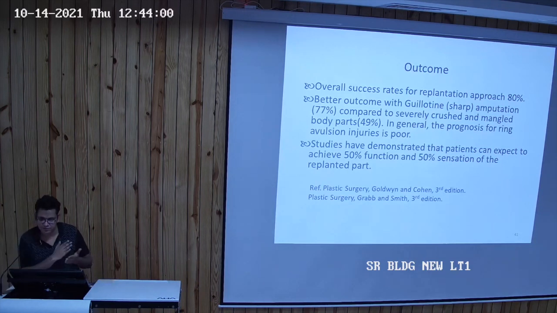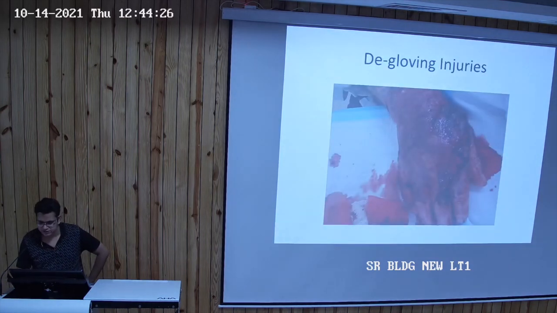Overall success rates for the replantation approach are 80%, and better outcomes are seen with guillotine amputation, which is a sharp amputation from a sharp object, at 77%. If the part is severely crushed and mangled, it comes down to 49%. In general, the prognosis for ring avulsion is extremely poor. Studies have demonstrated that patients can expect to achieve 50% of the function and 50% of the sensation of the replanted part. This is an example of a degloving injury.